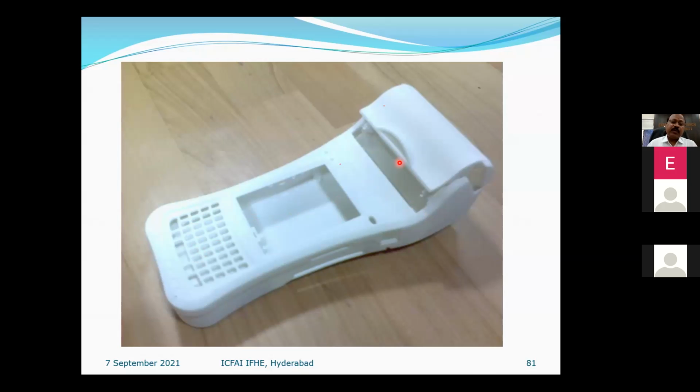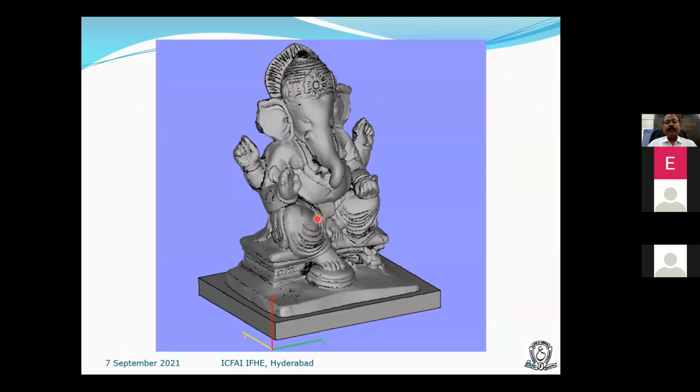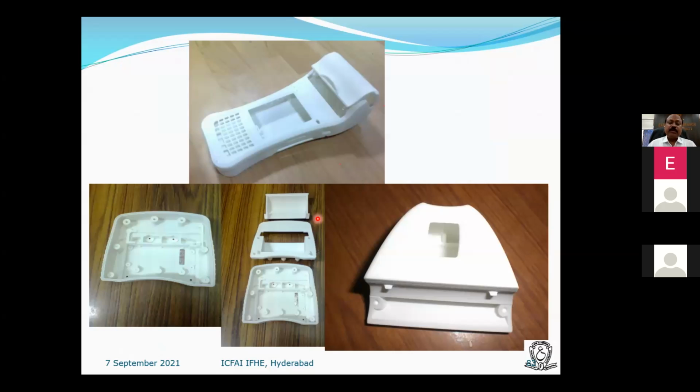So like electronic swiping machines, credit card swiping machines, there are a lot of shapes. Less than this shape also there, but we made it to the accuracy levels as the electronic circuit and other parts should go into it accurately. So this ideal Ganesh is made with reverse engineering.